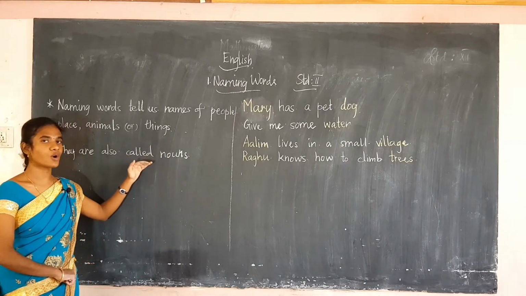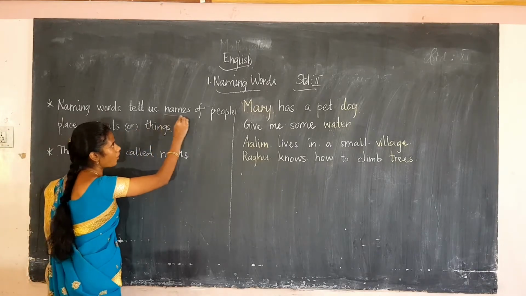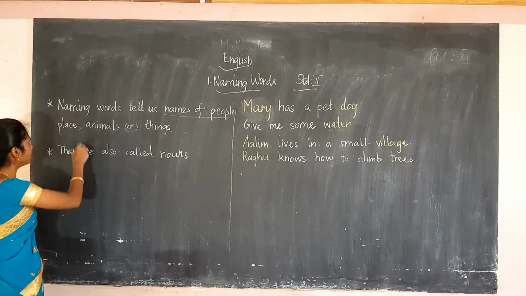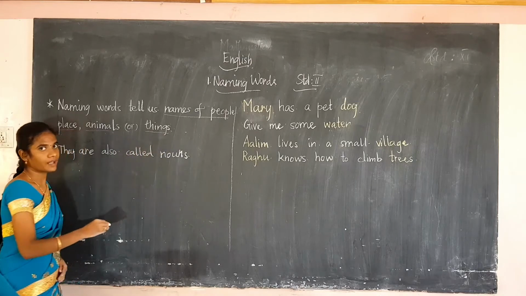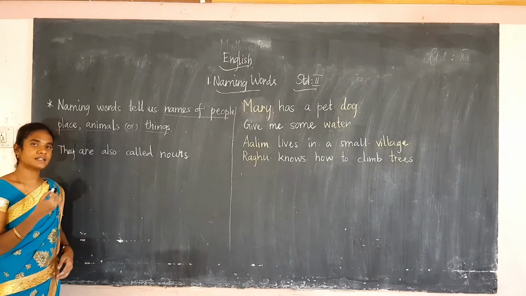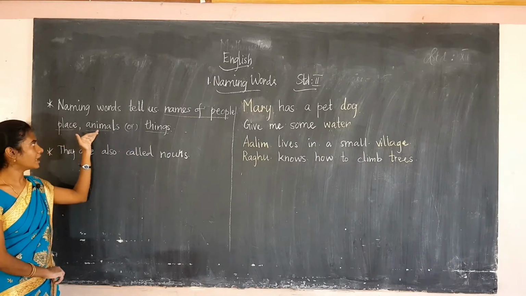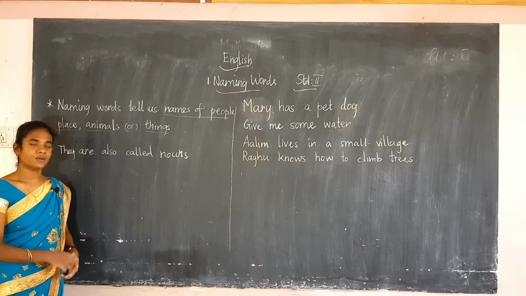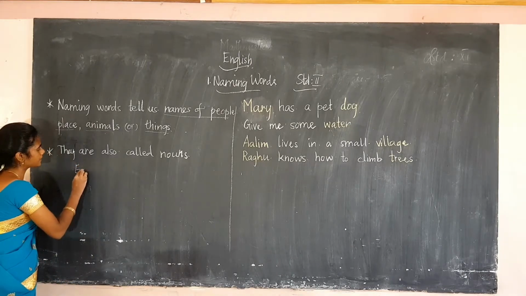Naming words tell us the names of people, place, animals or things. They are also called nouns. The nouns tell us the names of people, place, animals or things. Now we can see the examples.